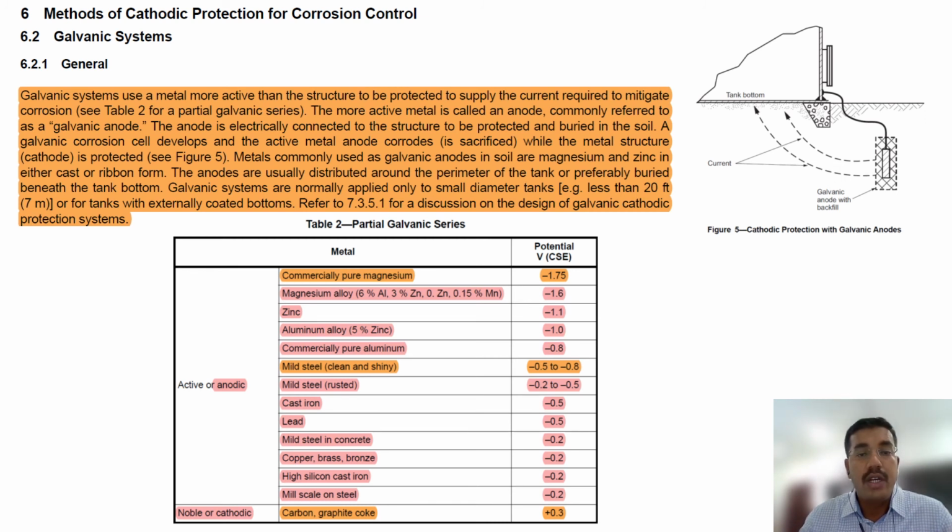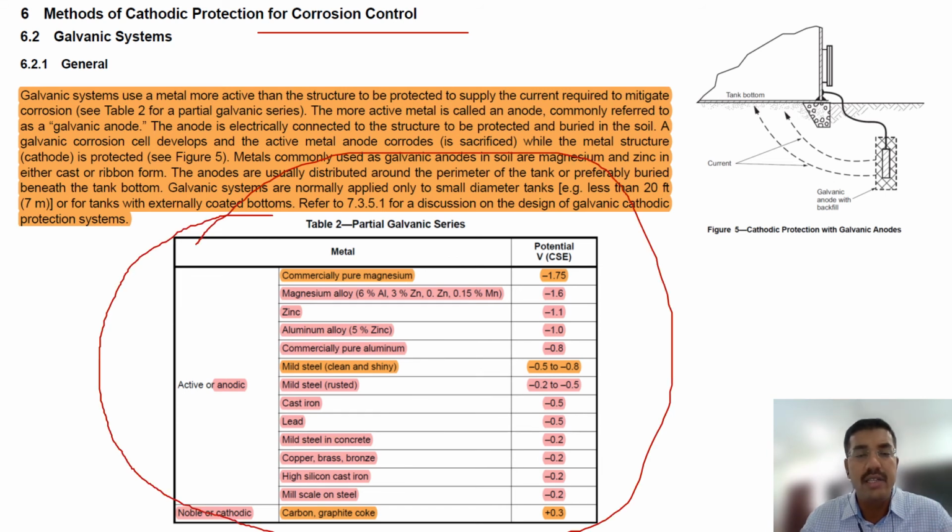Cathodic protection for corrosion control. Sometimes they ask how you will do the cathodic protection in a galvanic system. As simple as I told you, you have to find the materials with lower potentials, so that you can install them, if there is a high potential material and a low potential one. Let's say the tank bottom is high potential and you choose an anode of low potential, then it will corrode fast compared to the tank. So this is like a simple chart, you have to see it and decide. It usually does not come in the exam.